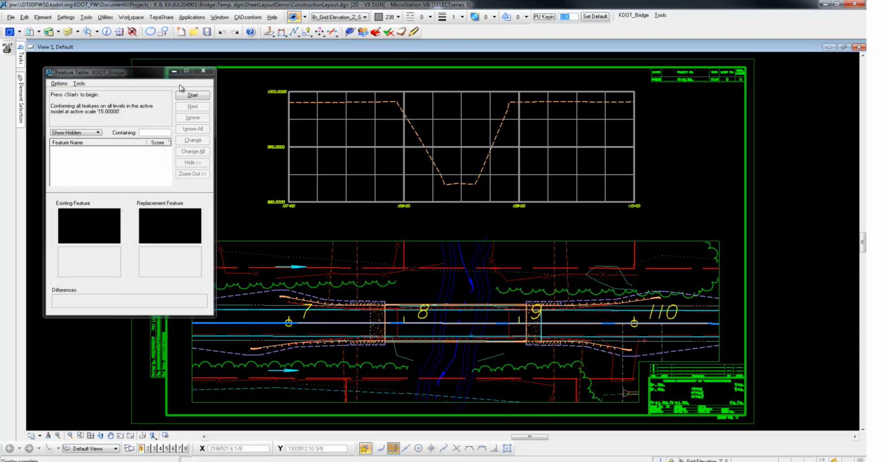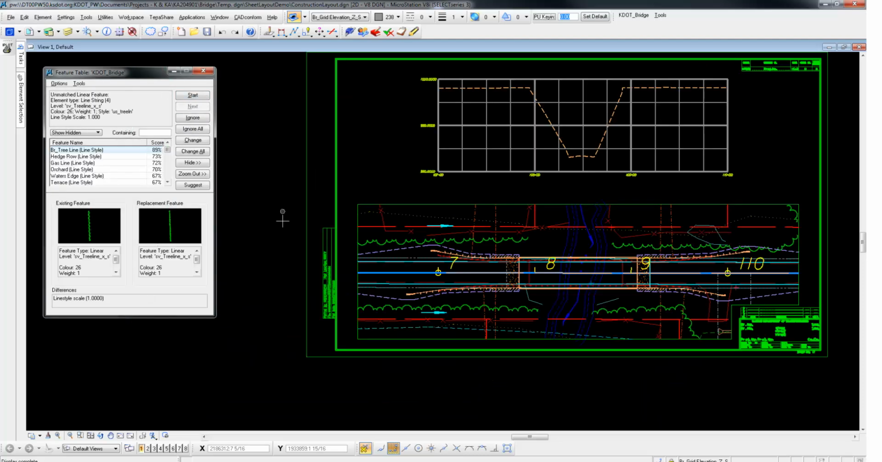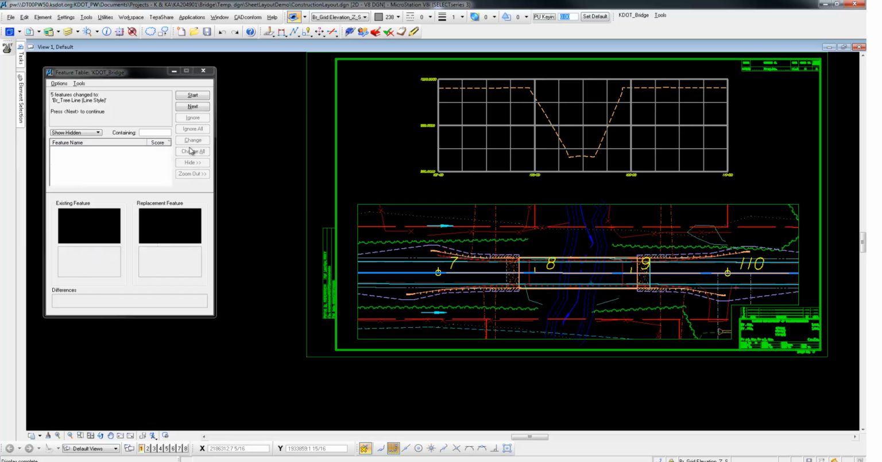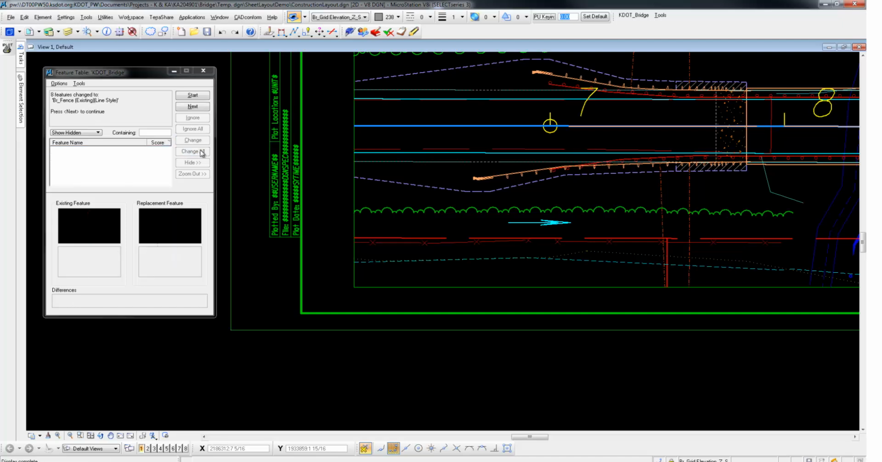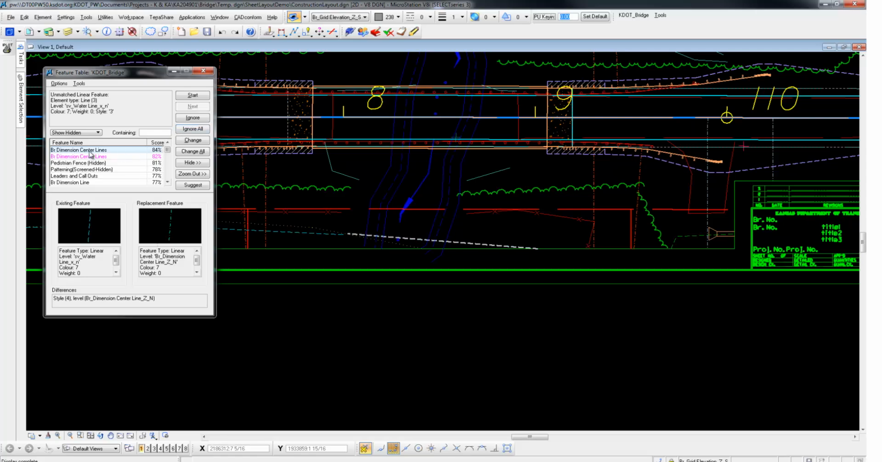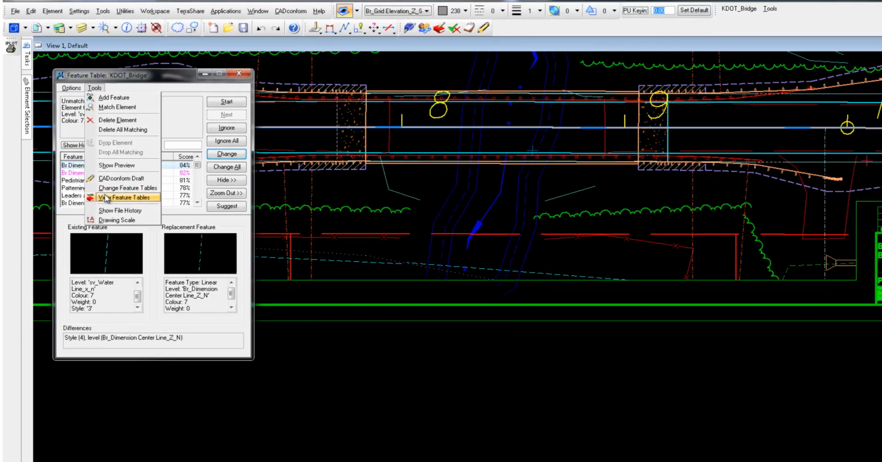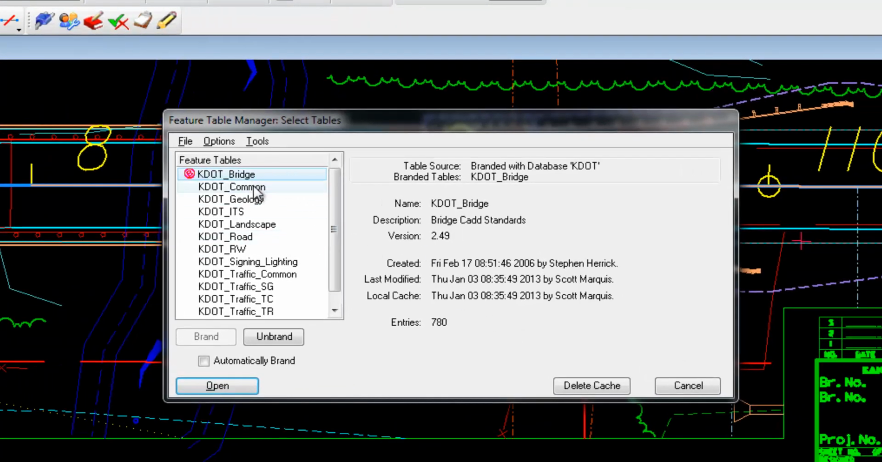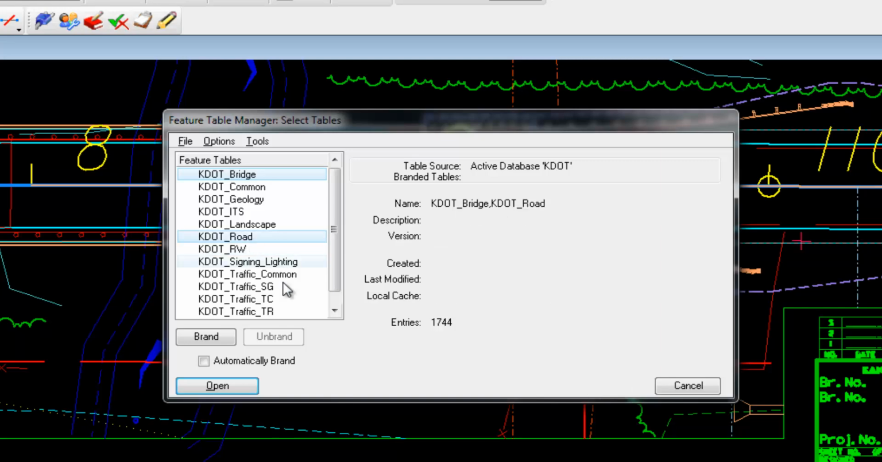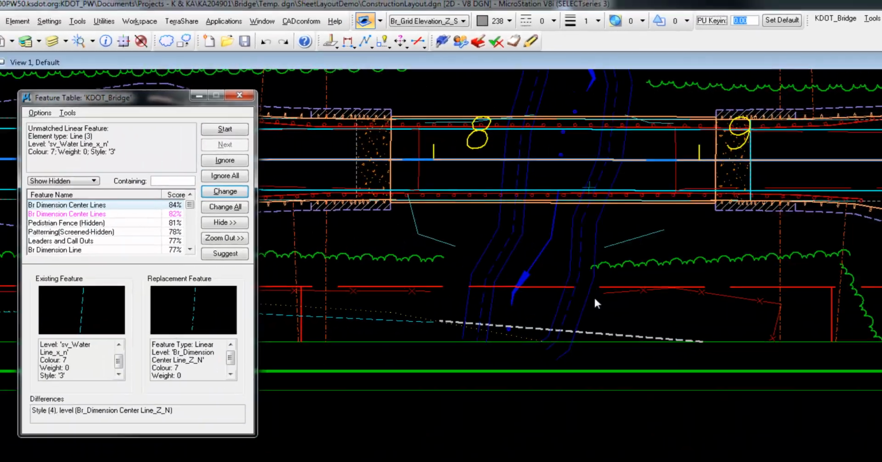We're going to conform this file. Find everything that starts with BR for the line styles and change them all to that. You can see here it's hitting on a feature that I need to add the road dictionary to. So I'm going to show you how to unbrand and rebrand the file.